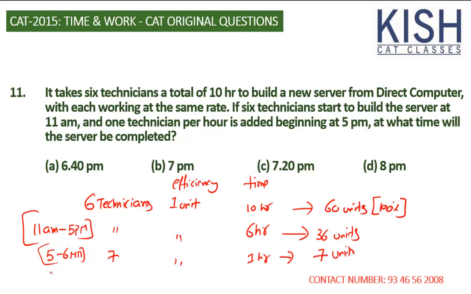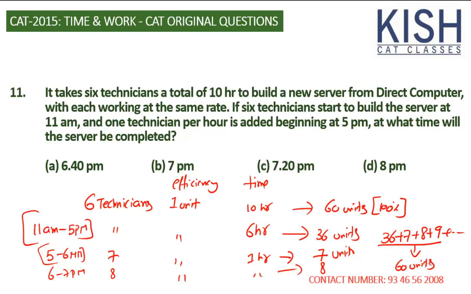In the next hour, from 6 to 7 p.m., we add 8, so that's 8 units. So that is 36 plus 7 plus 8, and if the work is not finished, next it's going to be 9, and so on, until the work is finished. By this time, 36 plus 7 plus 8 plus 9 is 60 units.